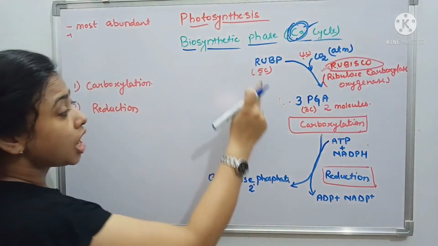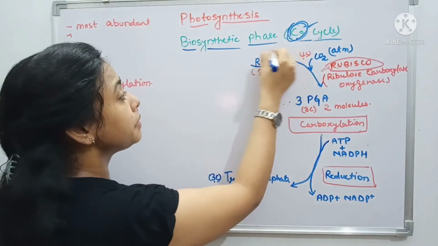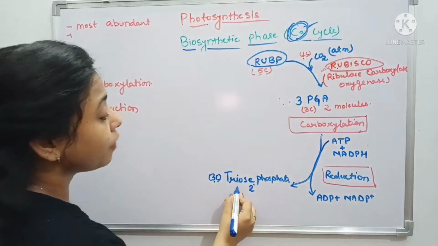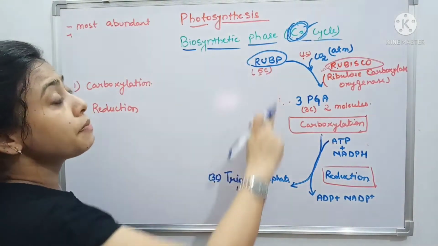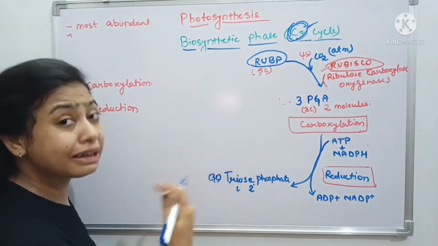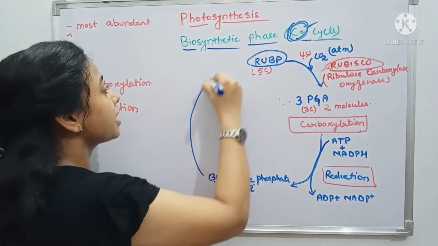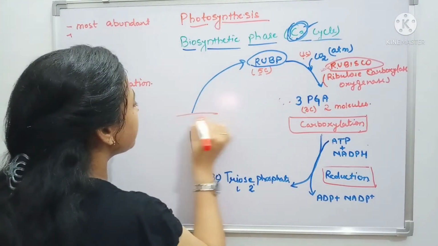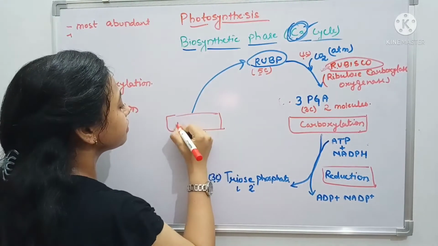But again we need this RuBP to fix carbon dioxide. If this cycle ended over here, then RuBP won't be available for the next cycle. So it needs to be regenerated again.